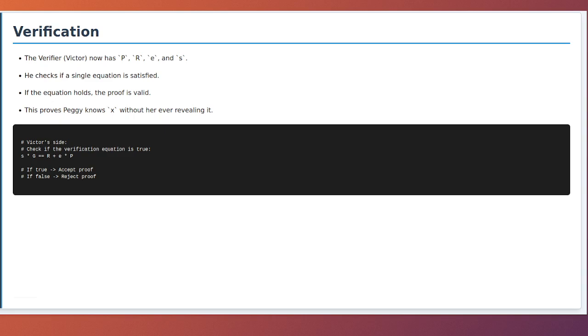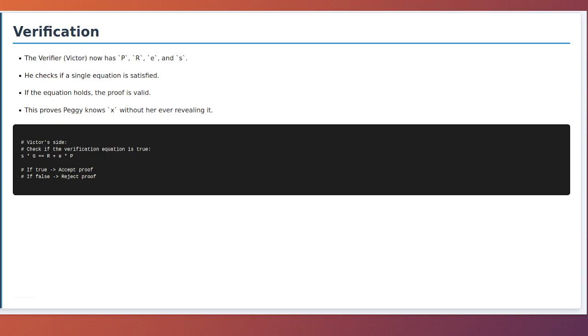If the point on the left is identical to the point on the right, he is convinced that Peggy must know the secret X. Why? Because the only way Peggy could have constructed an S that satisfies this equation for a random E is if she knew the value X that makes P equal X times G. We've already proven that this equation is algebraically sound. This check satisfies the completeness and soundness properties. And because S is randomized by K, the proof satisfies the zero-knowledge property, as Victor cannot isolate X from the equation.